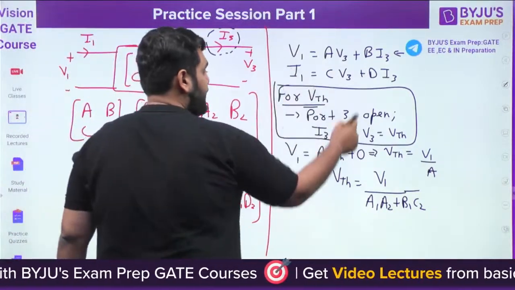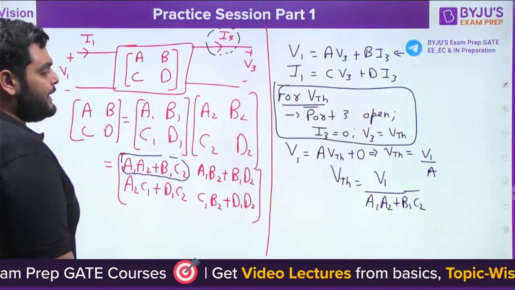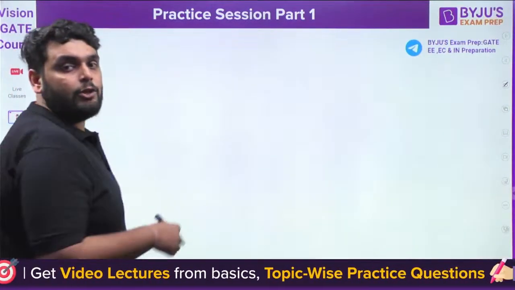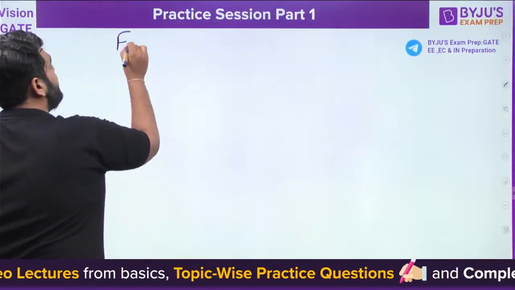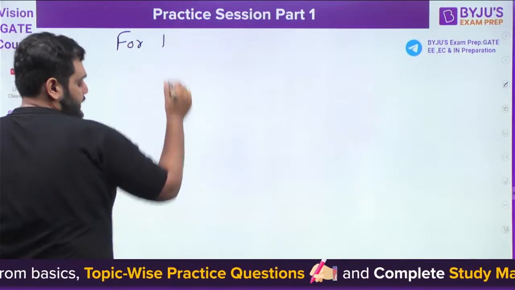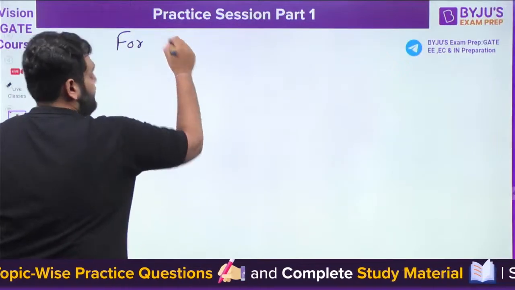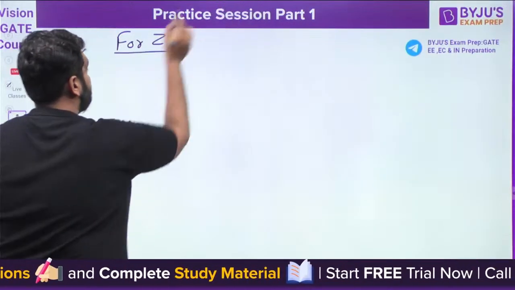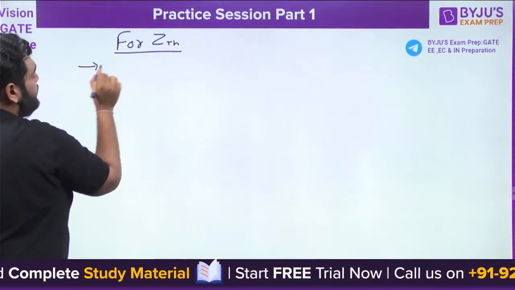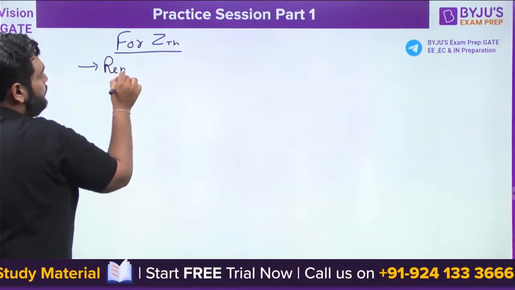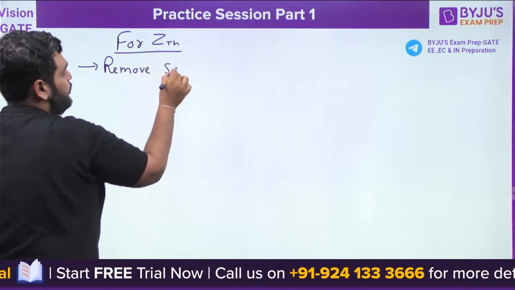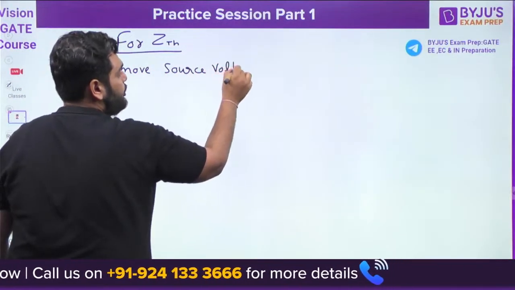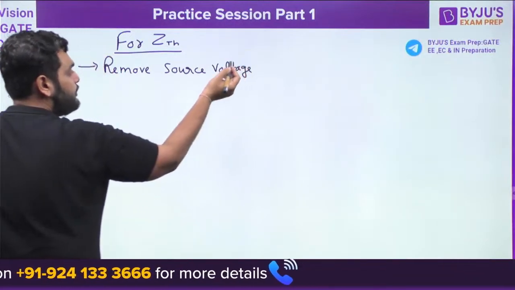So VTH is done. Now we have to find out the RTH, or you can say ZTH. What do you mean by RTH and ZTH? Tell me. Tell me in the comment section, what is ZTH? For ZTH, the first point is we have to remove the source voltage, or whatever source we have. It can be a current source or a voltage source.